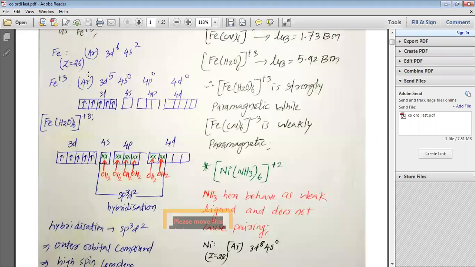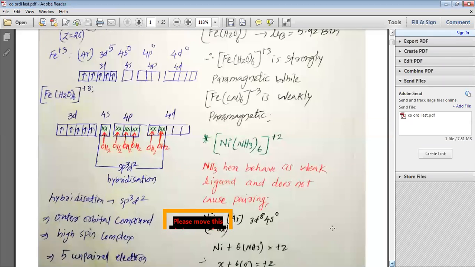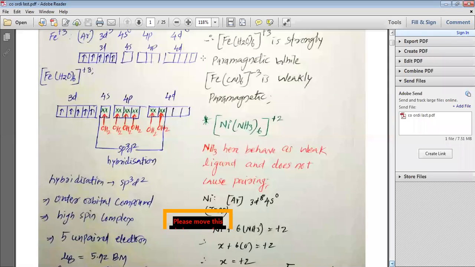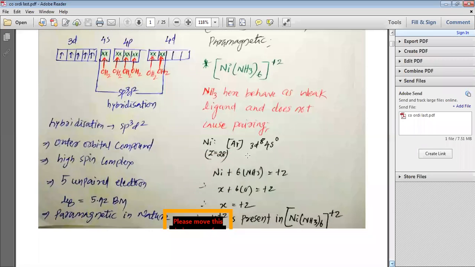So for Fe plus 3, 3 electrons are removed: 2 electrons from 4s and 1 from 3d. Thus Fe plus 3 is going to be 3d5, 4s0, 4p0, 4d0. So in the 3d orbital we have 5 unpaired electrons, and 4s, 4p, 4d are completely vacant. So using 1 4s, 3 4p and 2 4d, sp3d2 hybridization is possible. In these equal energy sp3d2 hybrid orbitals, water molecules donate their electrons, and that is how they make the coordinate covalent bond.